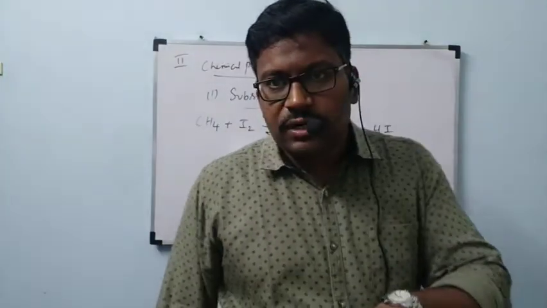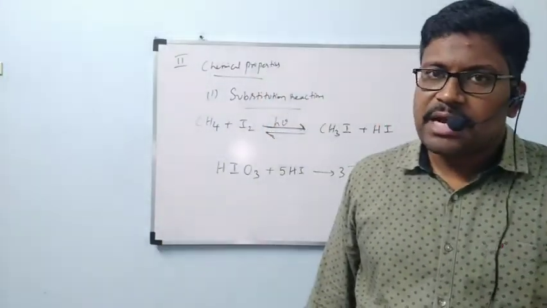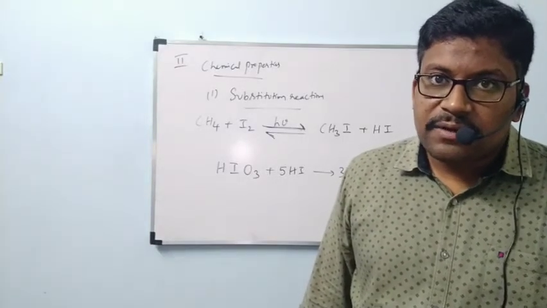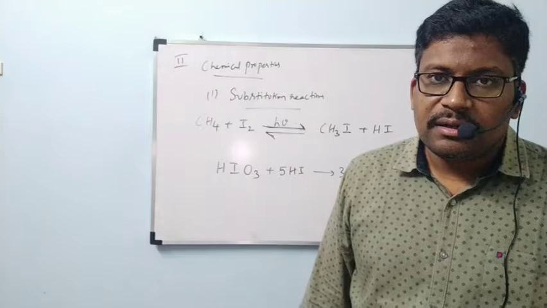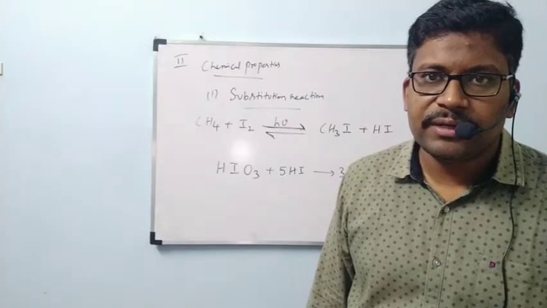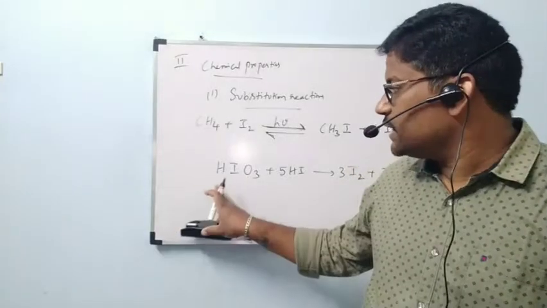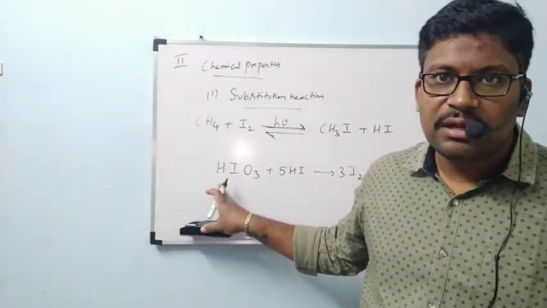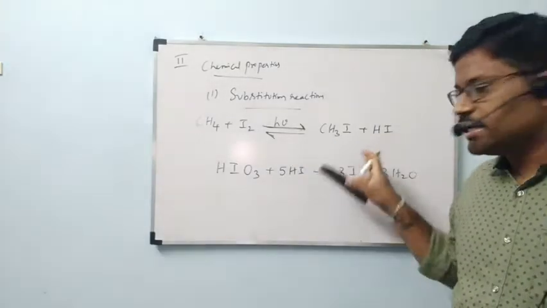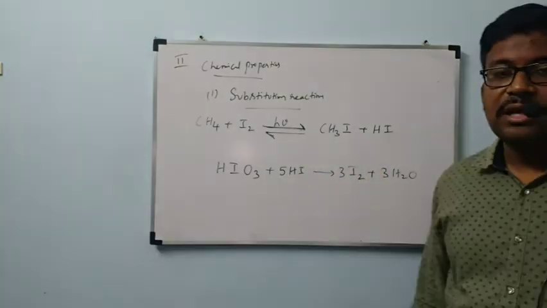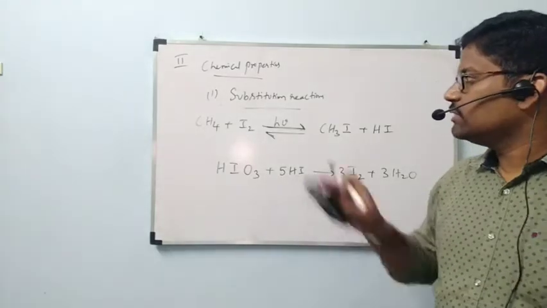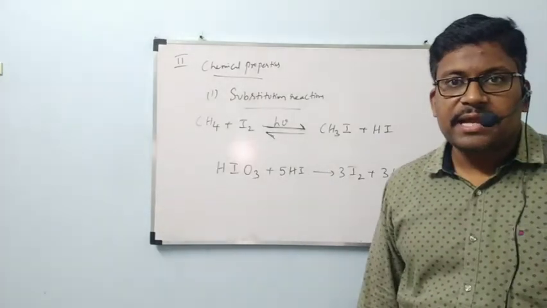So reaction with fluorine is explosive in nature. It will not be preferable in the laboratory. Reaction with I2 is also reversible in nature. That's why it is not preferred. But to make the I2 reaction possible, we add one reagent, HIO3, externally to this vessel, in which HIO3 reacts with HI to form iodine and water. In that way, forward reaction is possible. That is the explanation regarding extra points.